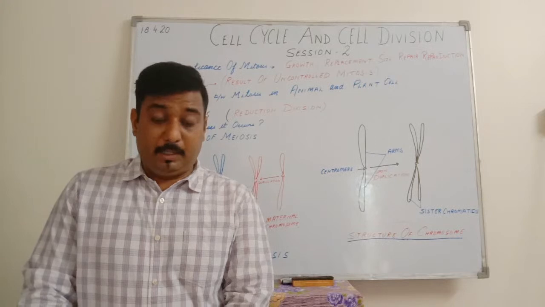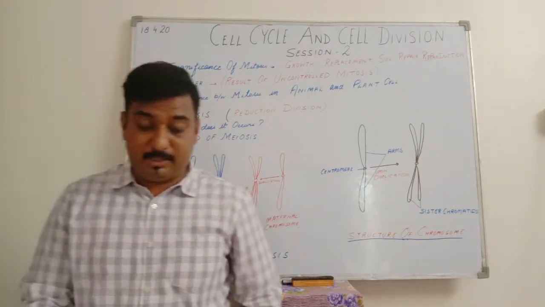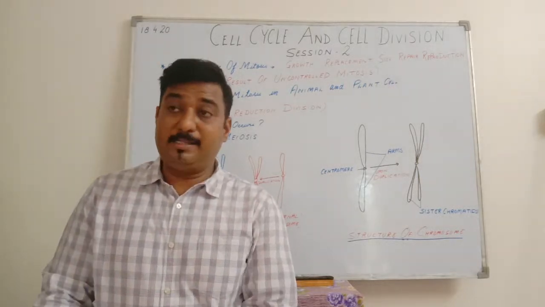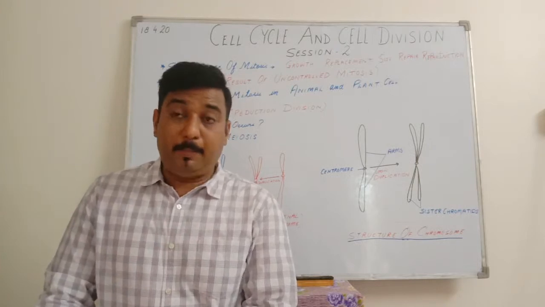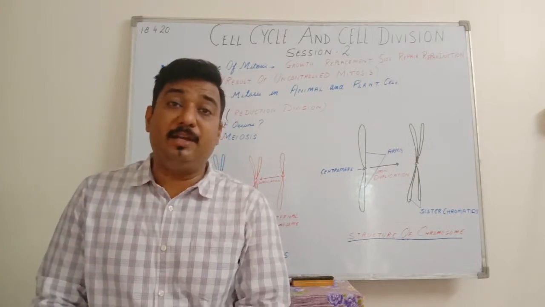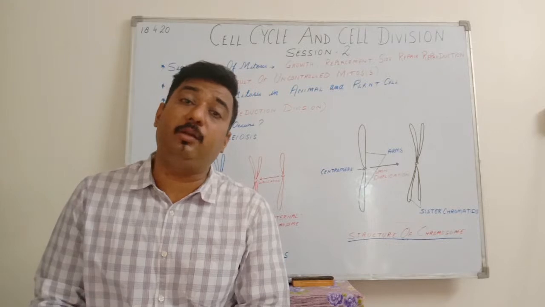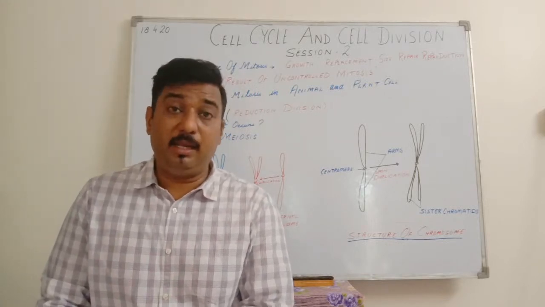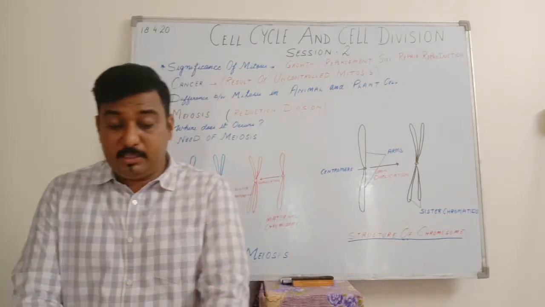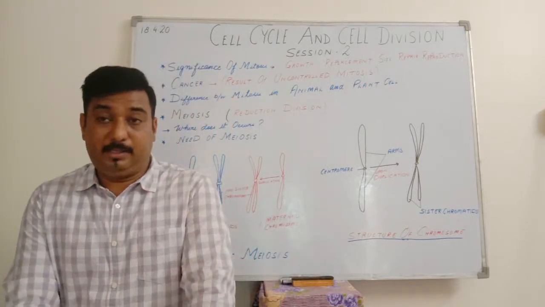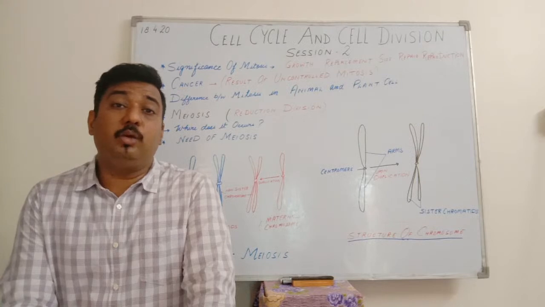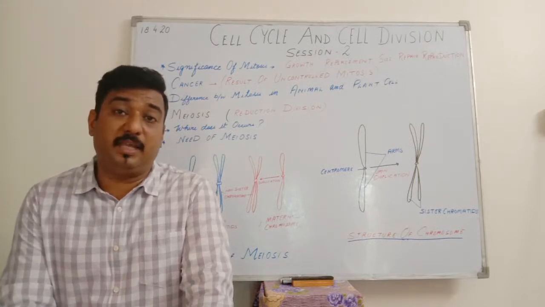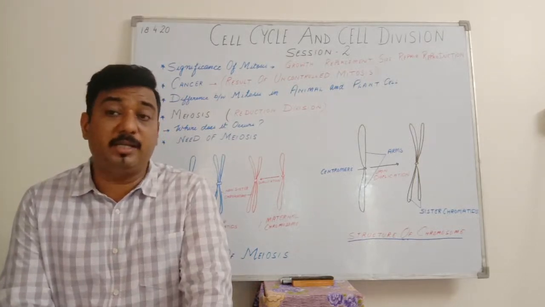The first difference between animal cell and plant cell is this: an animal cell will possess a centriole. Centriole is a very important organelle which is found in the animal cell, whereas it is absent in the plant cell. Actually, this centriole initiates the process of cell division in animal cell. How does it initiate?